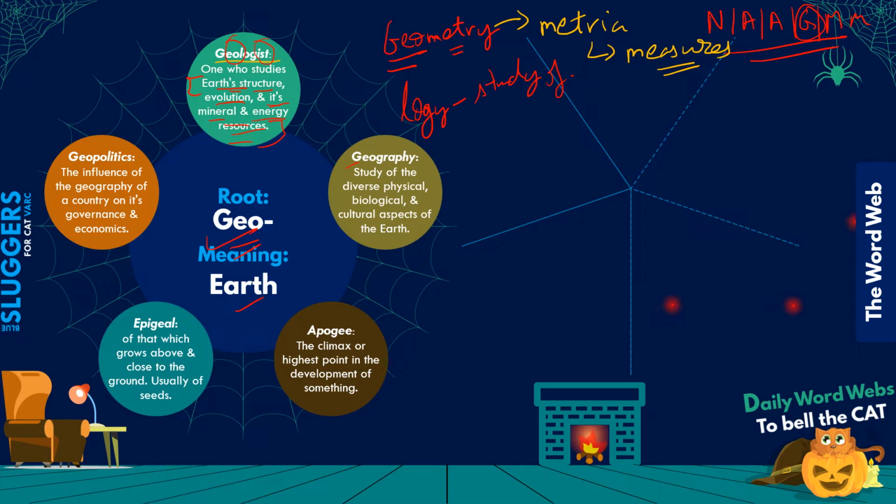Okay, let's come to the next term, which is geographer. Now geography. Geography comes from the first part, आपको दिख रहा है, comes from geo. The second part is graphy, that comes from a root that we have studied so many times now, right? Graphein. Graphein, अब तक तो आपको ये root भी याद हो गया होगा. Graphein stands for to write something. In Greek, it stands for to write something.